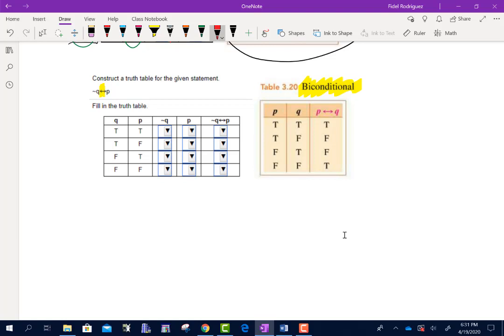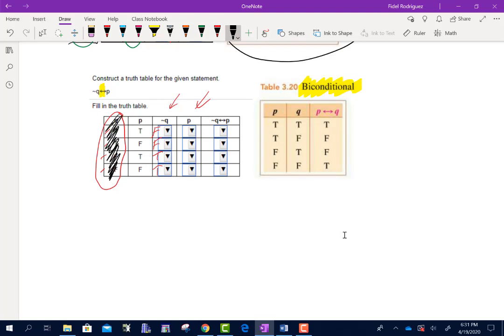So the nice thing I like about this problem is that they're actually giving me the option of writing in a not Q. Okay, so here's my Q column. Now remember what I'm going to do. I'm going to look at these values here, and if I'm going to do the negation, I'm just going to change them. So if it was true, true, false, false, I'm now going to write false, false, true, true. Okay. Now that I did that, I don't need the Q anymore.